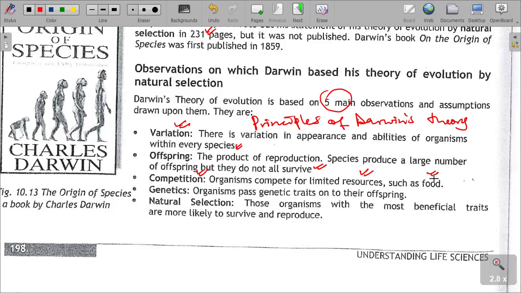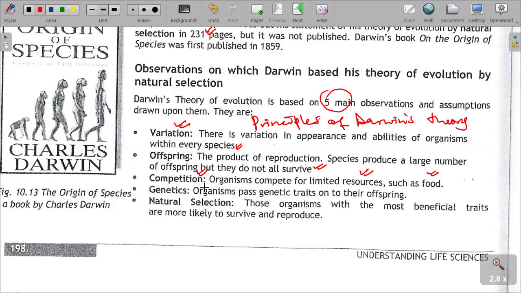It can also be competition on the space that they are living in, the habitat. It can be competition even for their mates in terms of the courtship and so forth. So competition exists as one of the main principles under which the theory was based on.